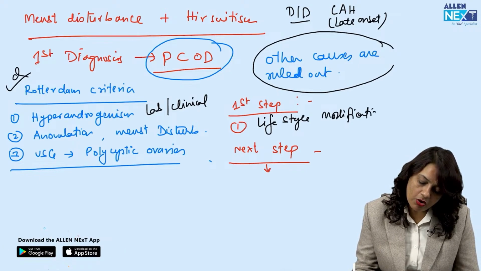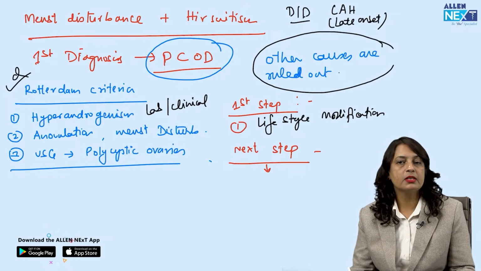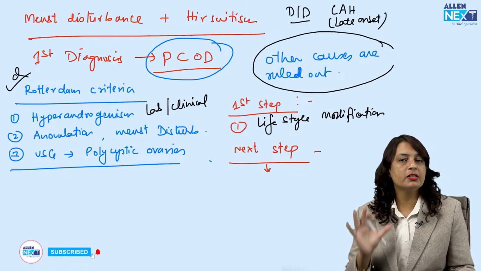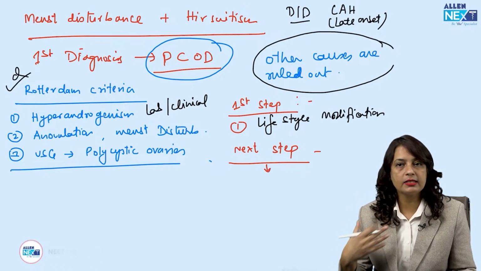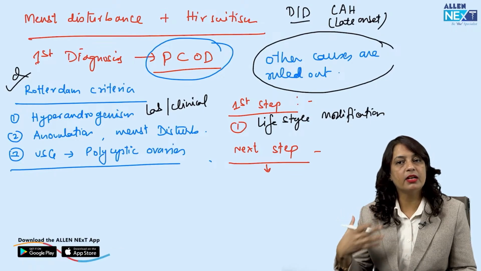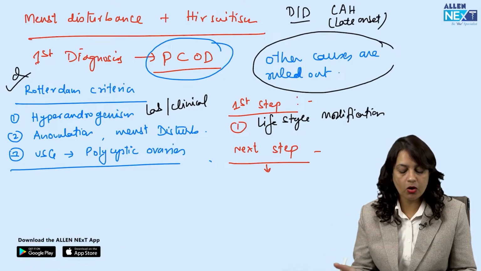A similar question has already been asked in a previous AIIMS PG entrance examination as well. So the first step is always lifestyle modification, that is exercise, taking a very healthy diet, doing brisk walking.